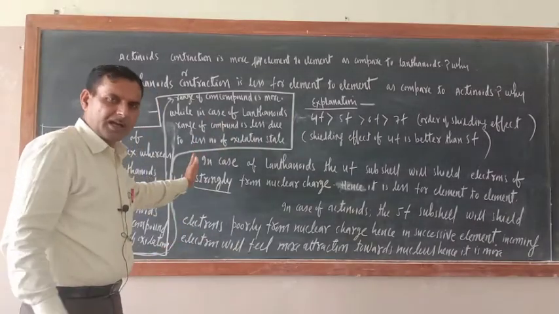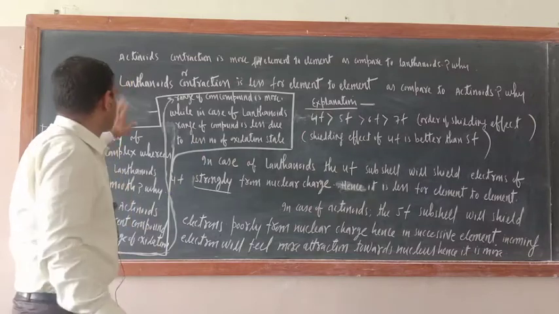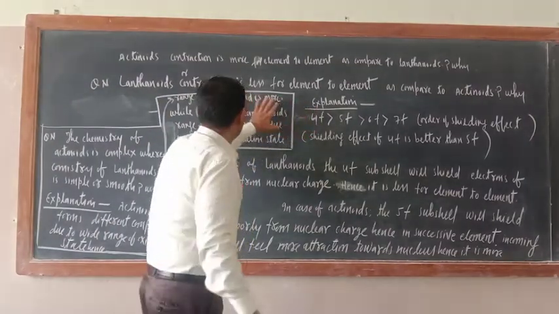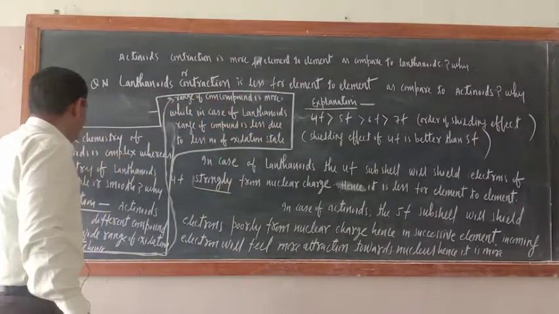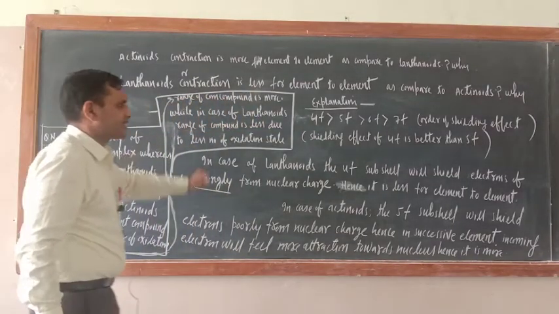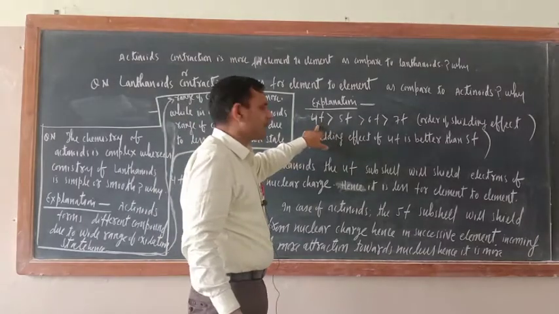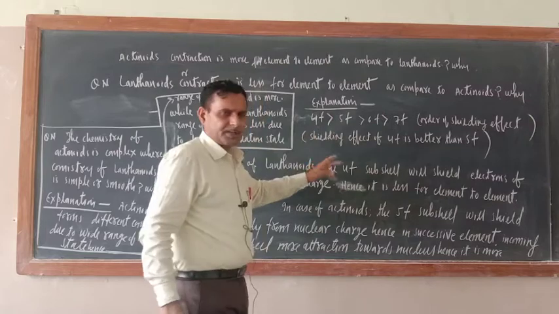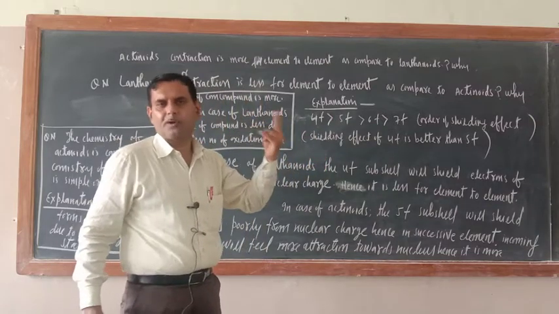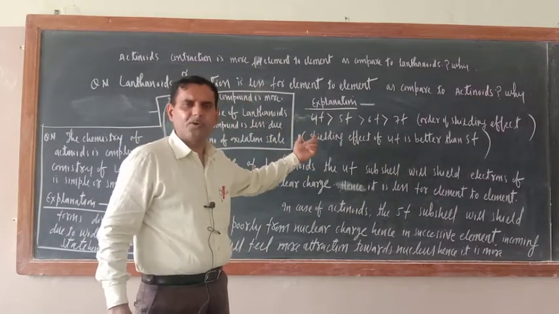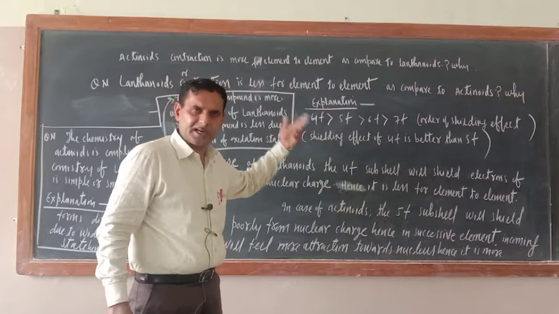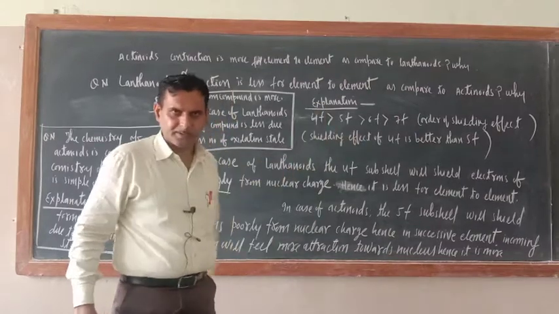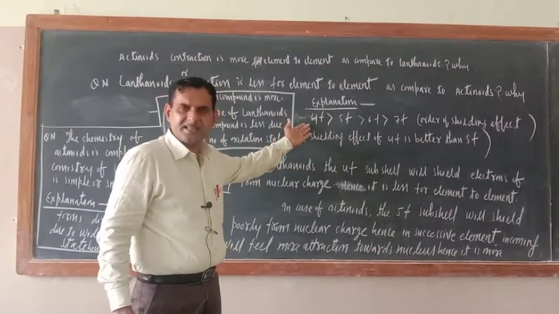Earlier I explained this, now just see the explanation of this question. Just try to understand. This is the order of shielding effect: 4f, 5f, 6f, 7f. We require here the f orbitals, 4f and 5f. 4f is for lanthanides, 5f for actinides. So the shielding effect of 4f is better than 5f. That is reflected by seeing this order.